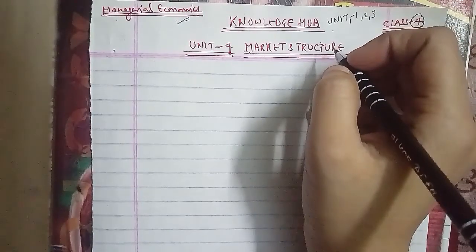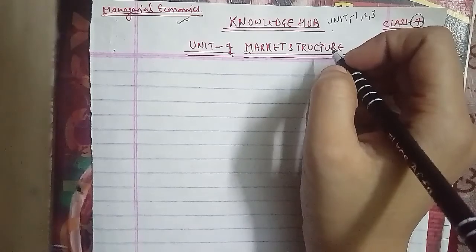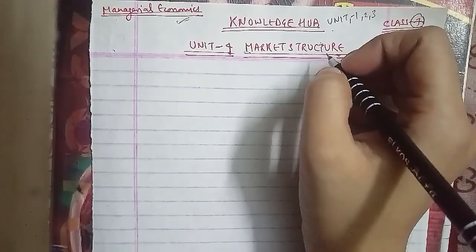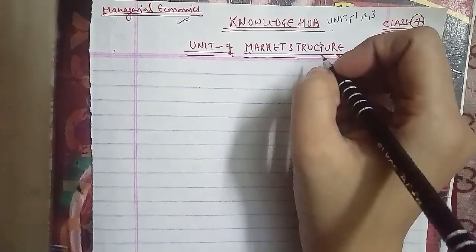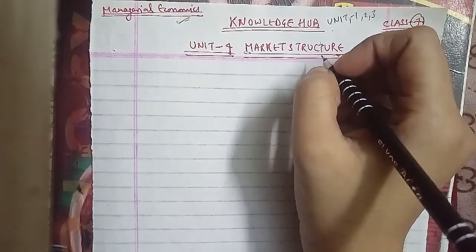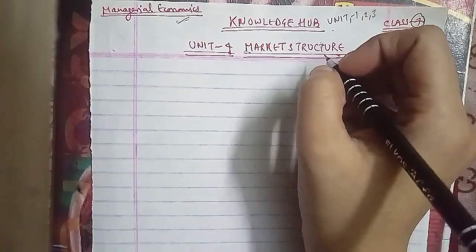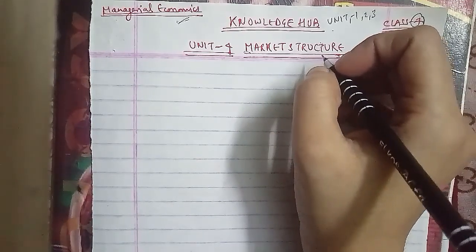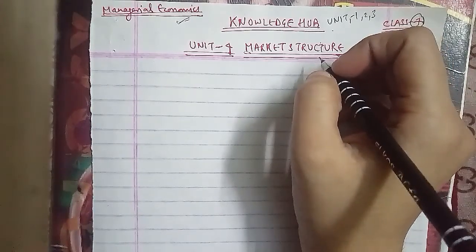Now we'll discuss another question of the session. The first question is: what are the salient features of oligopoly, and price determination under various market conditions? That has been asked for 10 marks in 2017-18, which is also a very important question. To repeat the question: what are the salient features of oligopoly, and price determination under various market conditions?